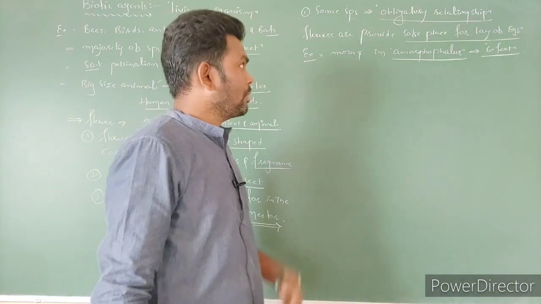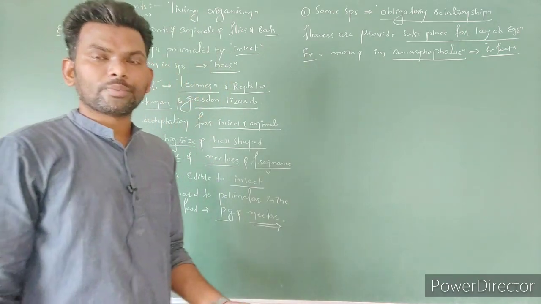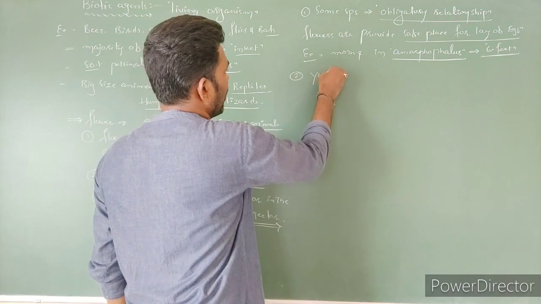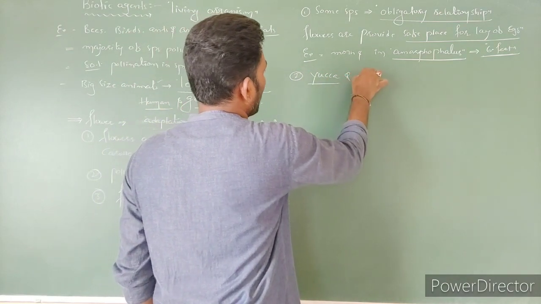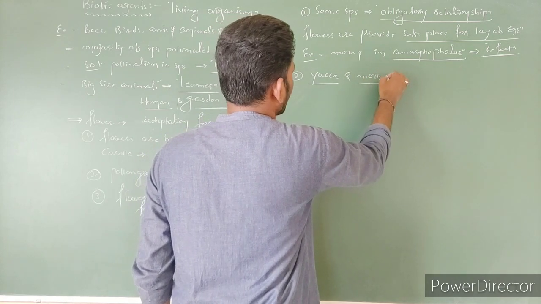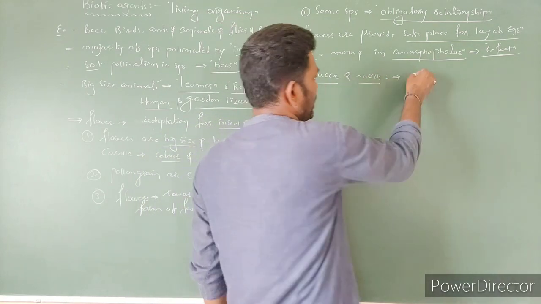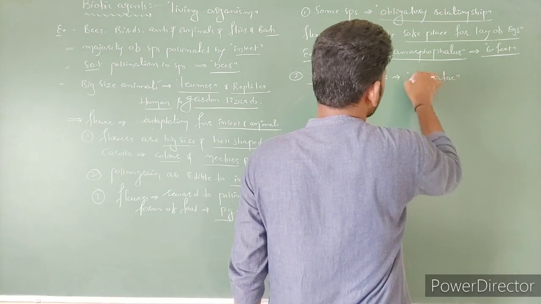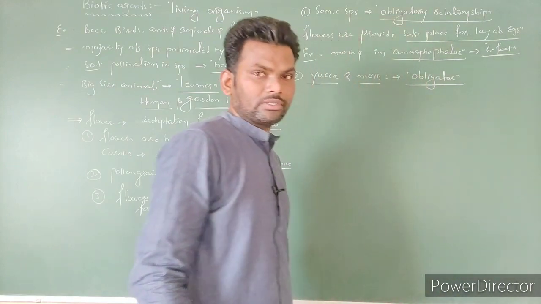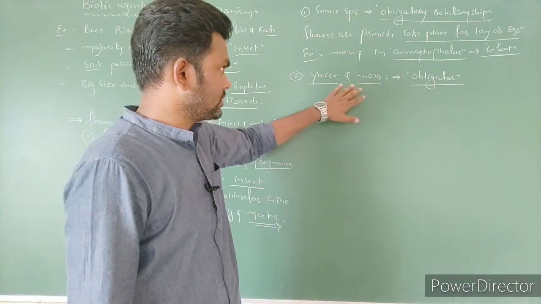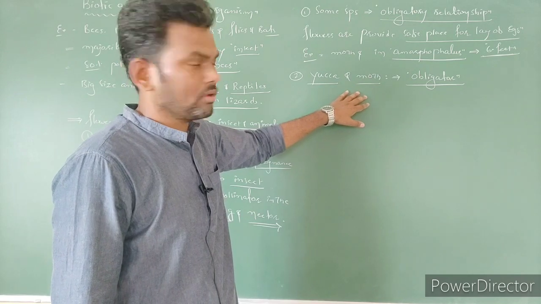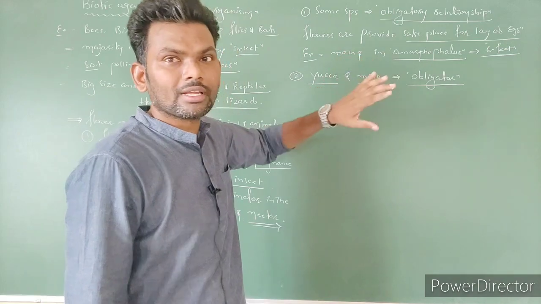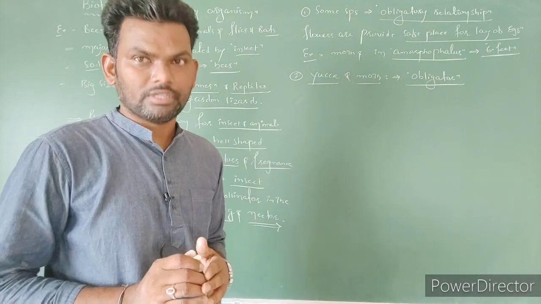And one more example is Yucca species and moth. The relationship between Yucca, which is a plant, and the moth, M-O-T-H, the pollinator, is also obligatory. Obligatory means a compulsory relationship. So without these two, the life cycle is not completed. Without interaction of these two, the life cycle of Yucca and the life cycle of moth would not be completed. That is the obligatory relationship.